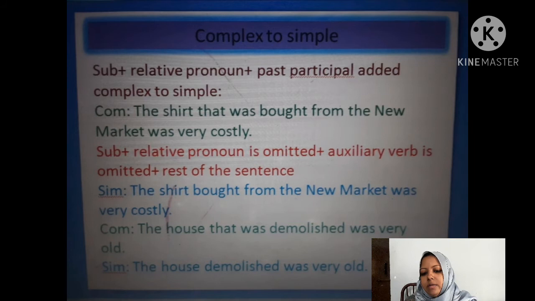So the relative pronoun will be omitted and the auxiliary verb also will be omitted, and you have to place after that the past participle form of the verb and then the rest of the sentence. Here is another example. The house that was demolished was very old. The house demolished was very old. So I hope you can understand the differences between the two kinds of rules.